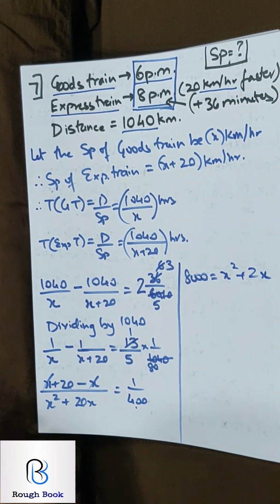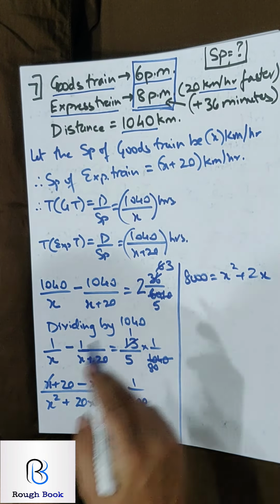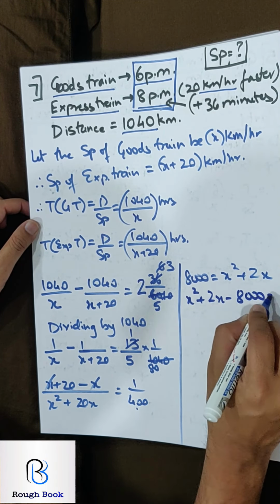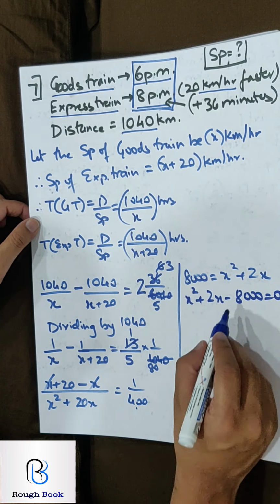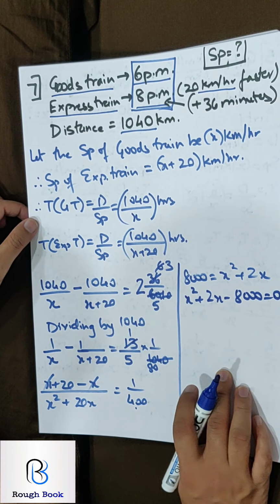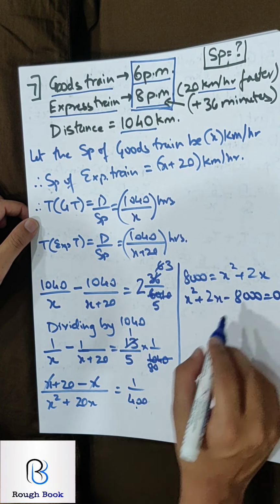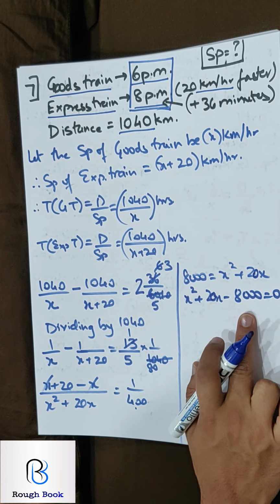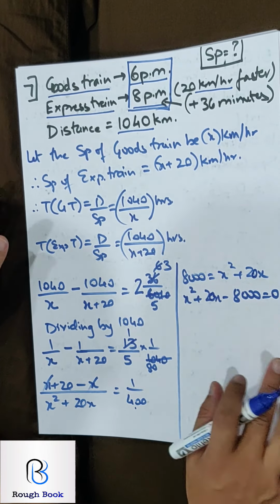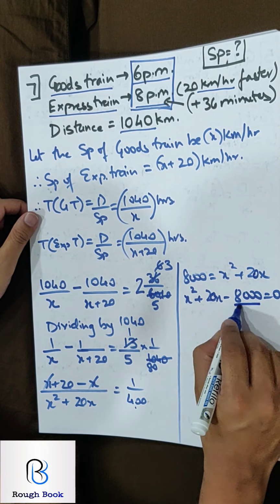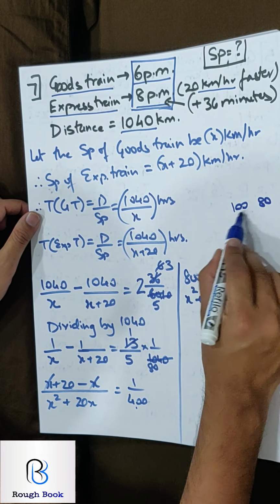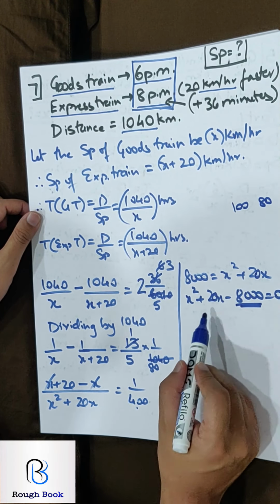So what will I get next? Yeah, it's going to be x square plus 20x minus 8000 equals 0. Now for 8000, just to get 20 is going to be a task. So can anyone do it mentally? Wow, if you got this, I have got it mentally. 100 into 80, see, 180 gives me 8000 and 100 minus 80, 20.